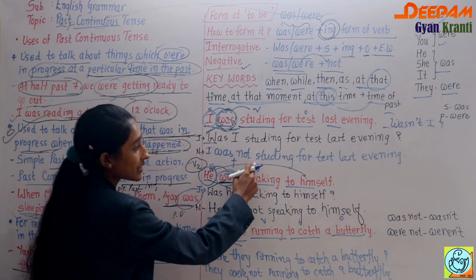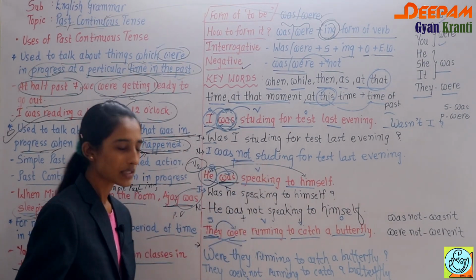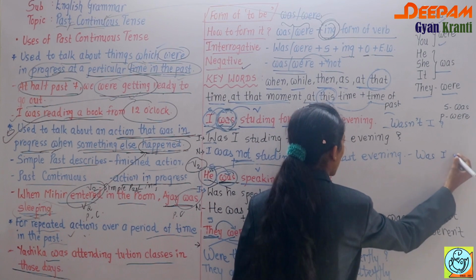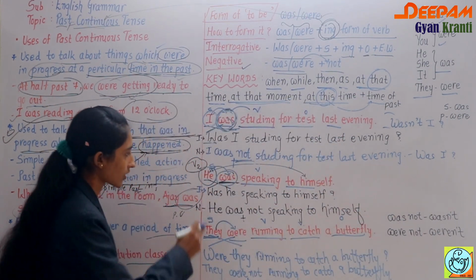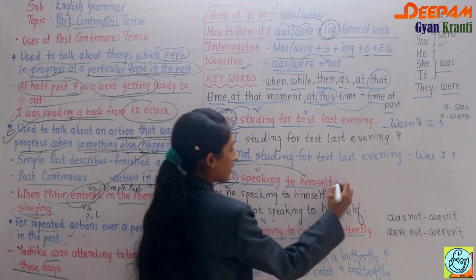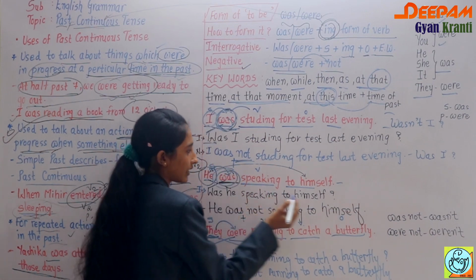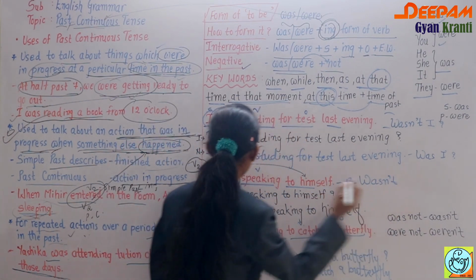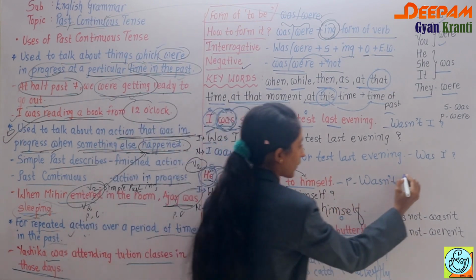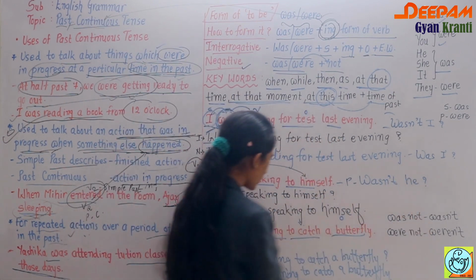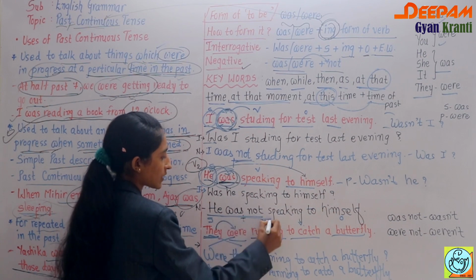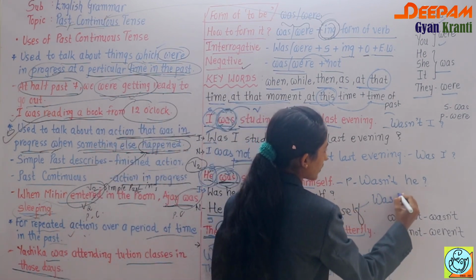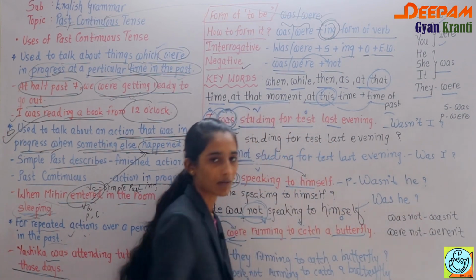See here, I was not studying. So not is there, which means it is negative. So what is the question tag? Was, and then comes I. Let's check here: he was speaking to himself. Here was is positive, so for the negative we have to use wasn't. And here the pronoun is directly given: wasn't he, question mark. And here, he was not speaking, that is in the negative. So our answer is was he, then question mark.